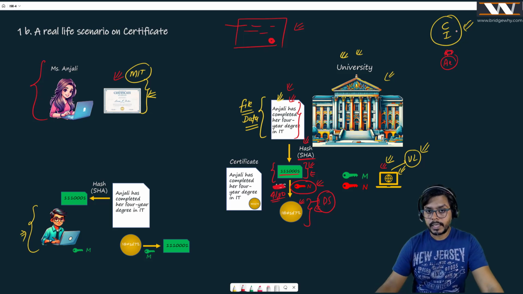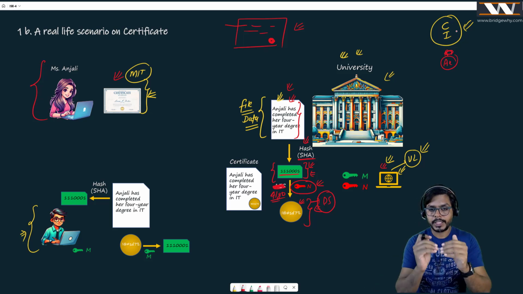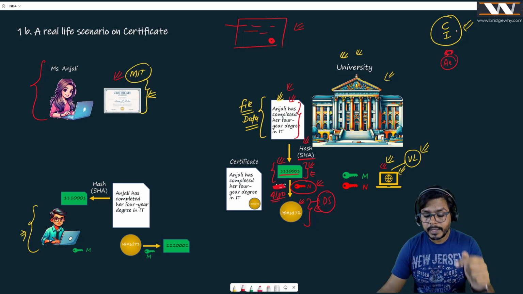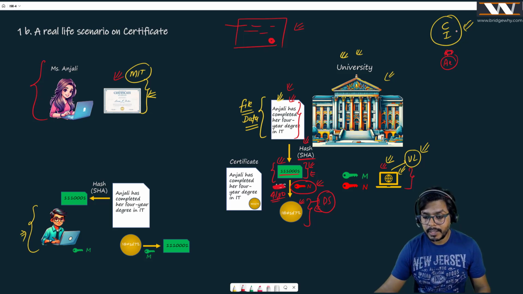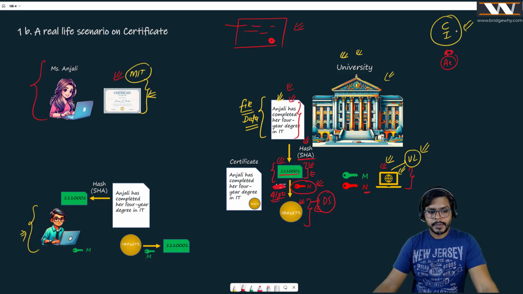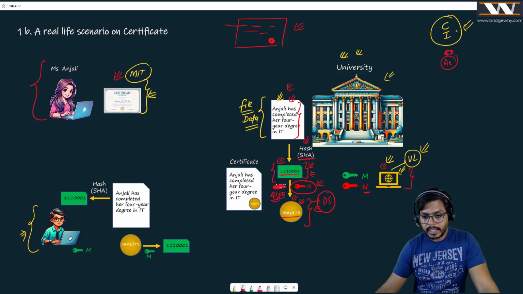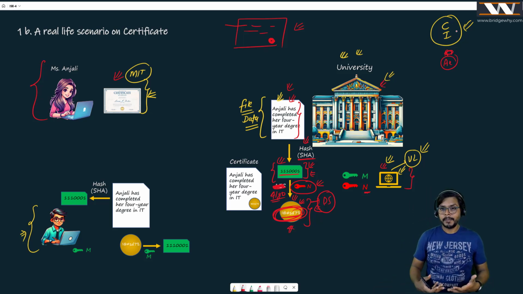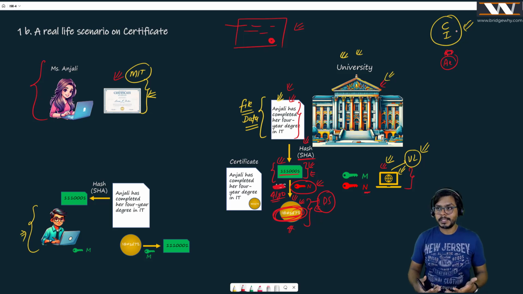So try to understand, I am taking the data, passing it to the hash function. Now that is my fingerprint, which is in green color. And now I am encrypting this green color with my private key, which is the university's private key, right? Really, really interesting. And whatever I have got here, the little thing, this is going to be the signature of this university. Why? Because the private key is involved here and only the university has its private key, right?